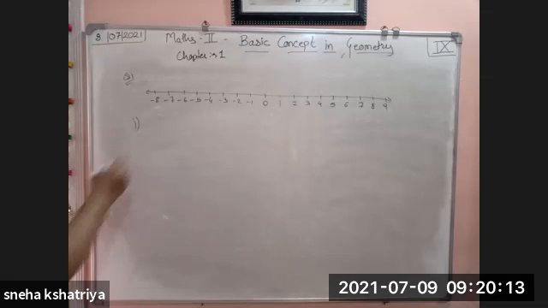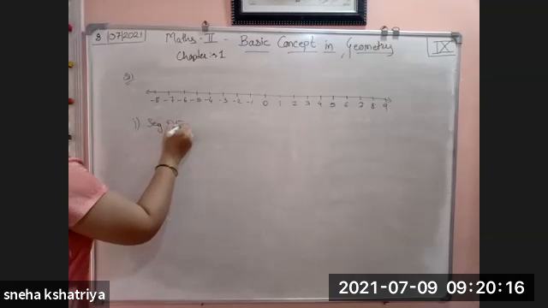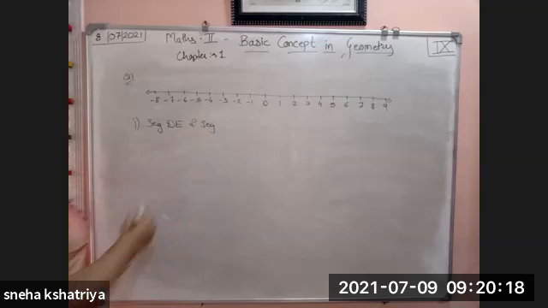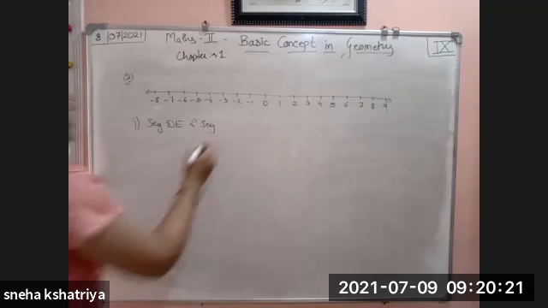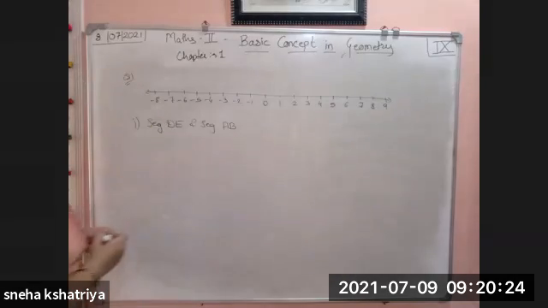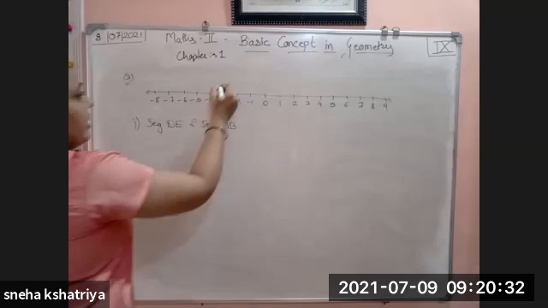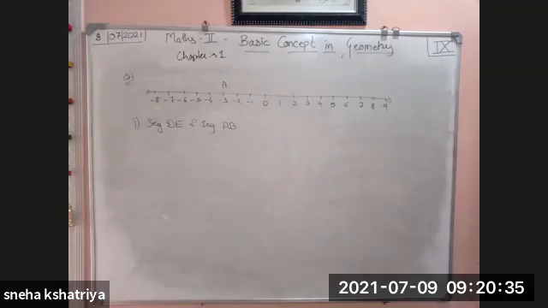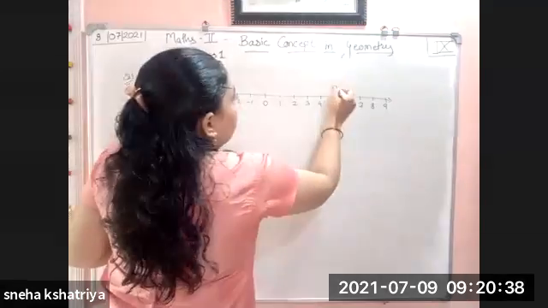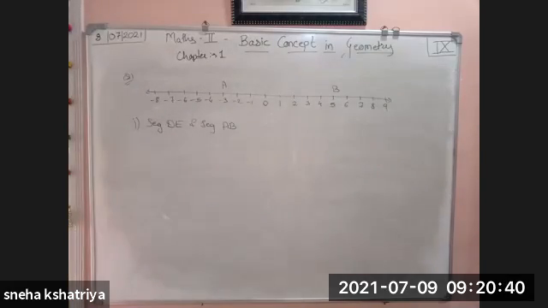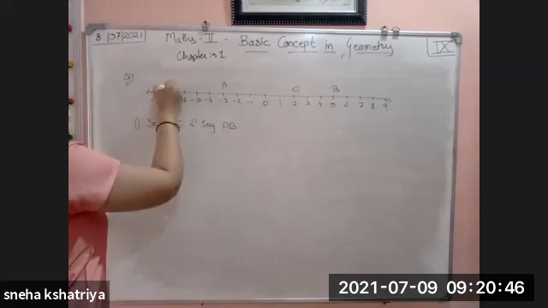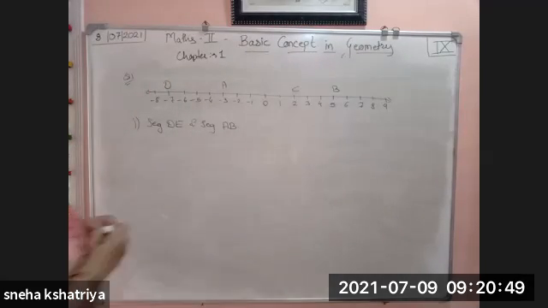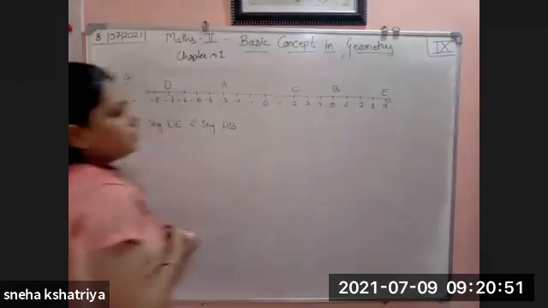Okay, question number 1. First segment is given, segment DE, and the second segment is AB. Segment DE and AB, are they congruent or not, that we have to find out. Now first let us plot the points. Where is A? It is at -3. Here it is A. Where is B? At 5. B is here. C is at 2. D is at -7 and E is at 9.